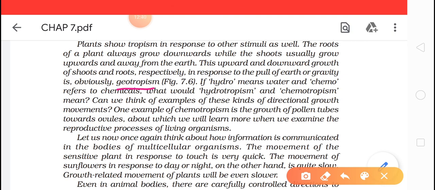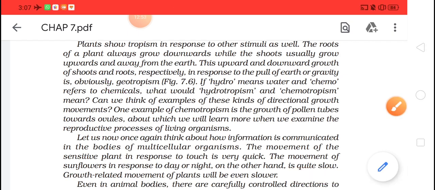So what is geotropism? Geo means the gravity of the earth. The root will always go towards gravity, that is towards the center of the earth, so we can say it is moving down. It is a response to the pull of the earth, so we call it positive geotropism. Whereas the stem will always move in the opposite direction of gravity, so it is negative geotropism.